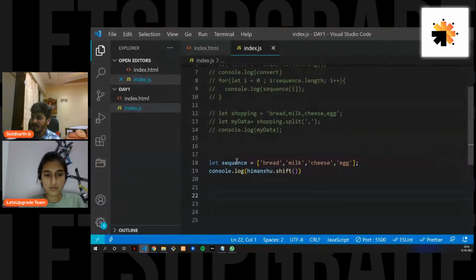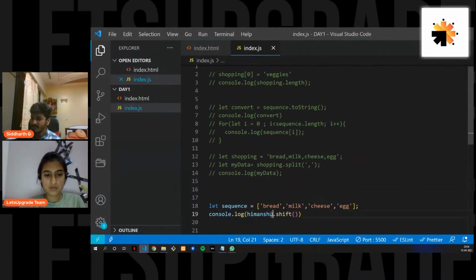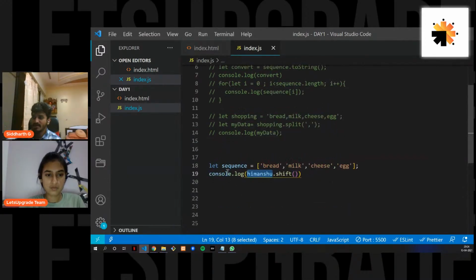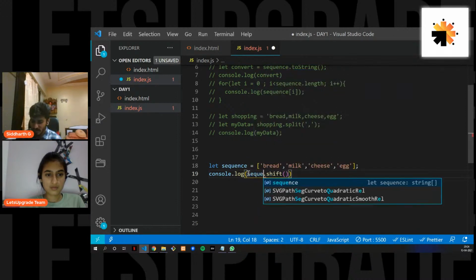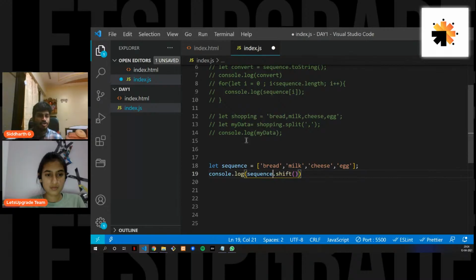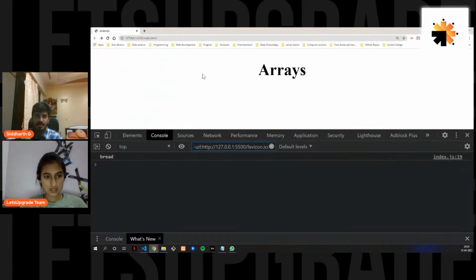Because I have nowhere created this Himanshu variable in my code, and I have not assigned that array to Himanshu. I have assigned that array to sequence, right? So yeah, you got the answer, Himanshu. You cannot use any variables. Of course, wherever you have stored that array, you will use that variable only to perform any methods.